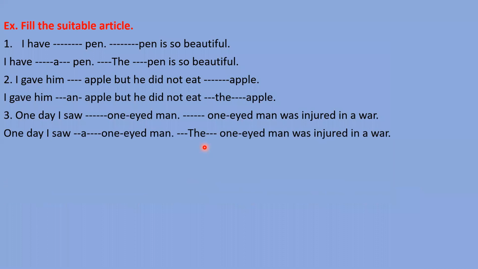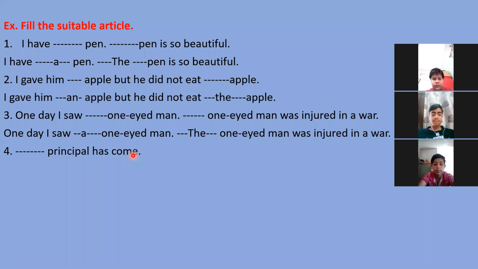Yes, right answer. We need to mention here, one day I saw a one-eyed man. I need to mention a because the initial sound is w. One-eyed man, w is a consonant sound. So with the consonant sound, we need to mention a there. In the second fill up, we will mention the because previously we have mentioned that one-eyed man. That's why that has become definite. But in the first fill up, that was indefinite. Next, dash principal has come. A principal has come or the principal has come. Two options we have, a or the. Which option will come?